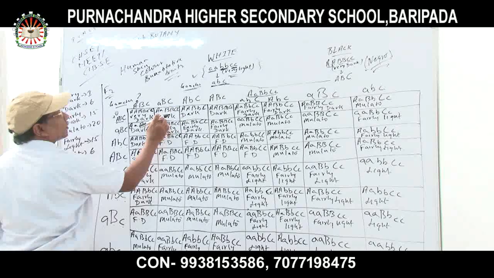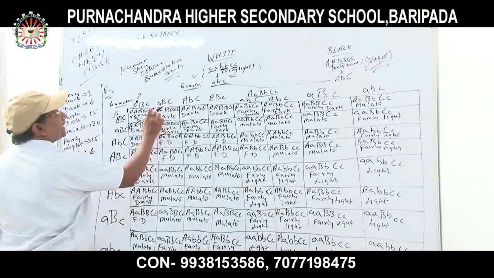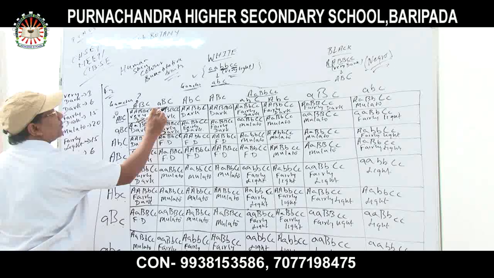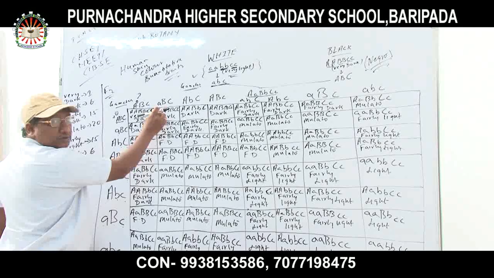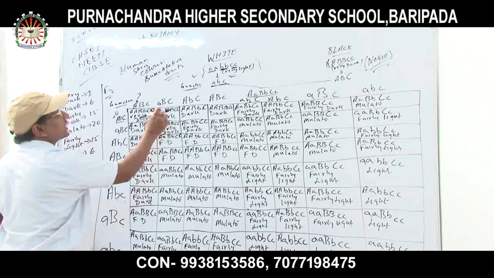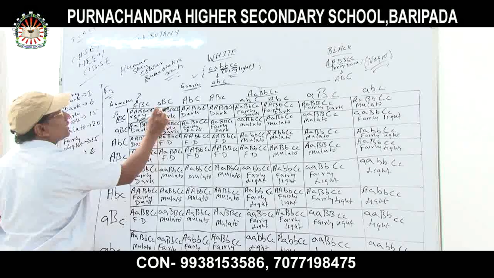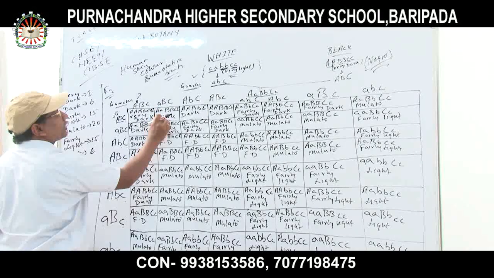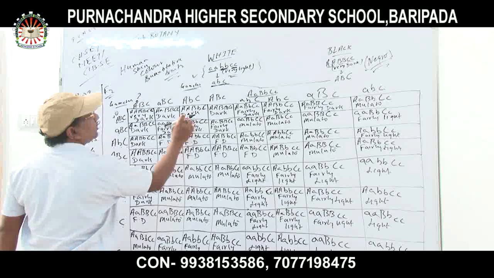It is dark. Why is it dark? Because capital A is dominating over small a. Because one of the dominant characters is absent. Instead of that, the recessive character is included over here. So only one recessive character is there. So that's why it will be not so dark. Again dark. Why dark?